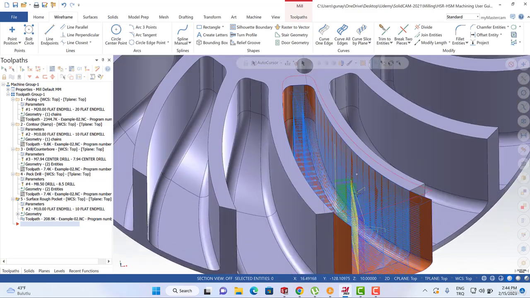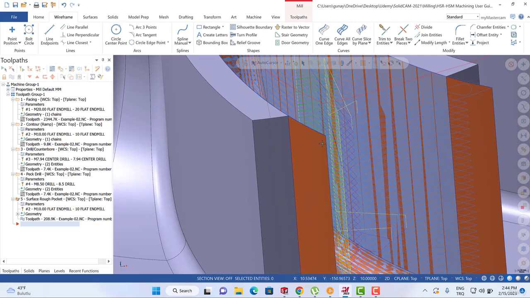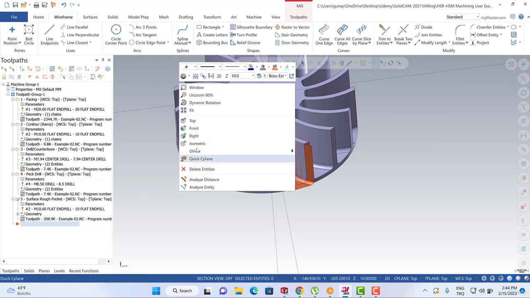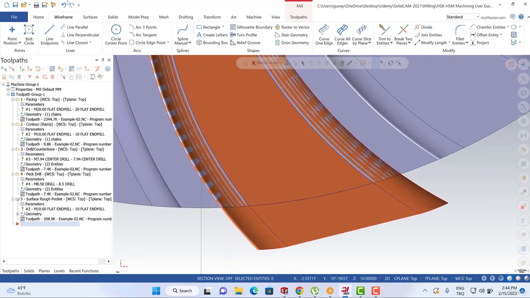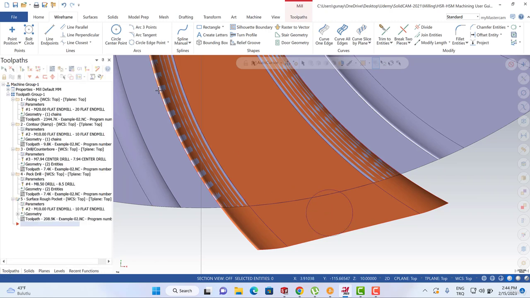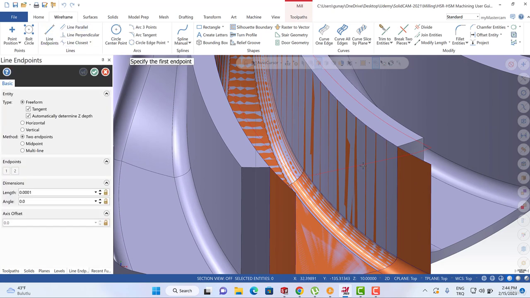Okay, our toolpath is calculated, but we're going to see that our starting position and my entry motion can be here. Let me organize that. Let me turn back to top view again, and then I'm going to create 10 millimeters, like this, 10 millimeters, like this one. Okay, maybe we should organize starting from there.